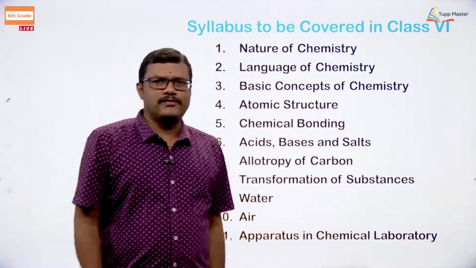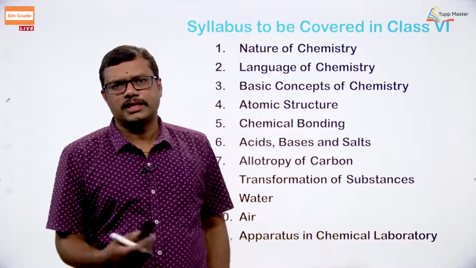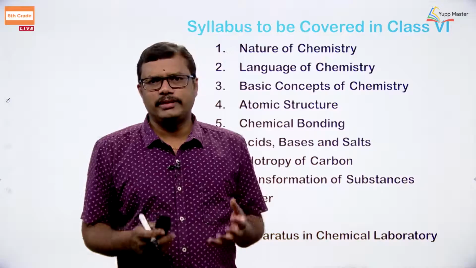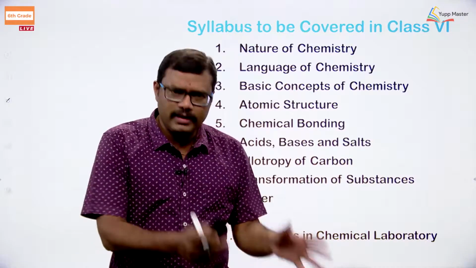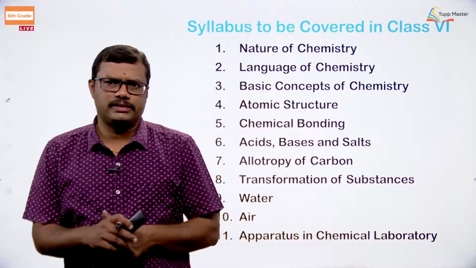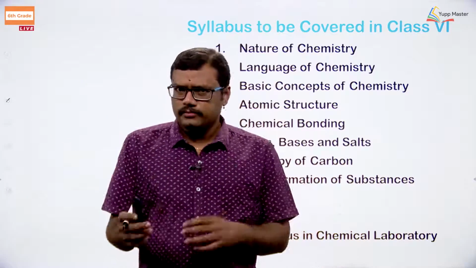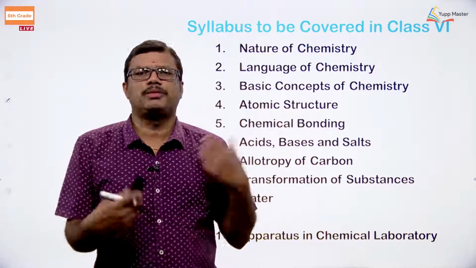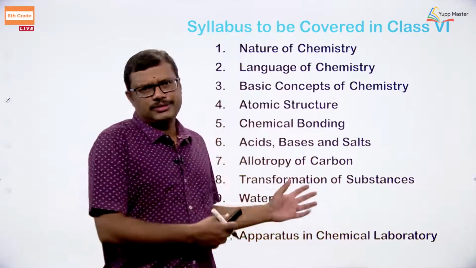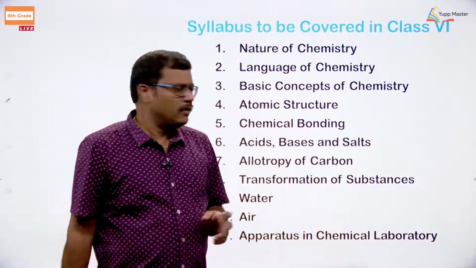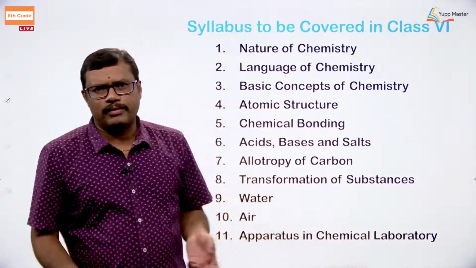Generally whenever we say science, science means it is an experimental concept. Experimental concept means you should carry out the experiment, and from that experiment whatever information you get, you have to analyze it for the observation. For that purpose we require a laboratory. A laboratory is a room where the experiments are carried out. Similarly, in chemistry we have a laboratory where we carry out chemical reactions. For carrying out a chemical reaction, we require apparatus.